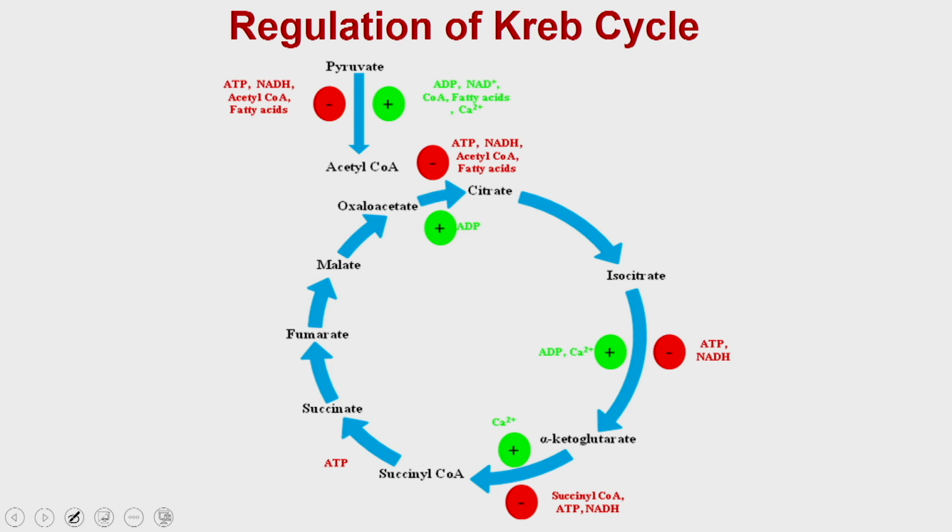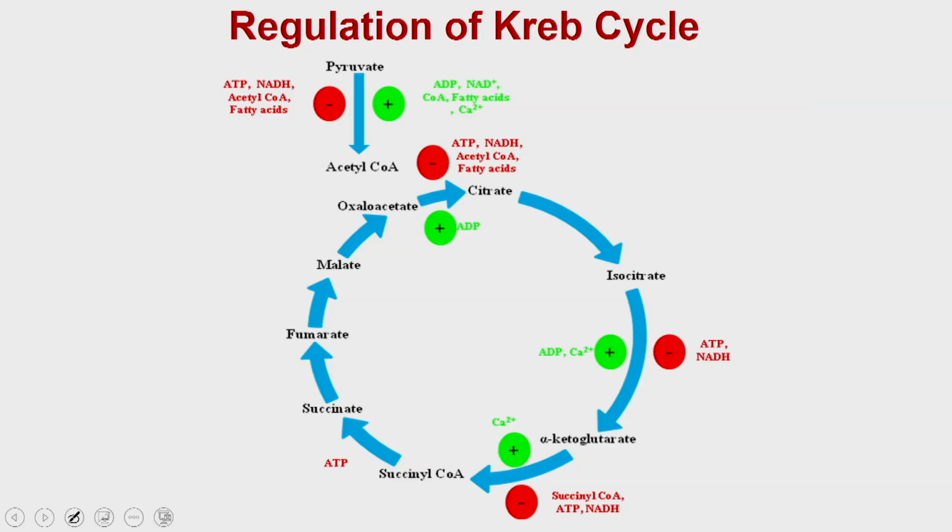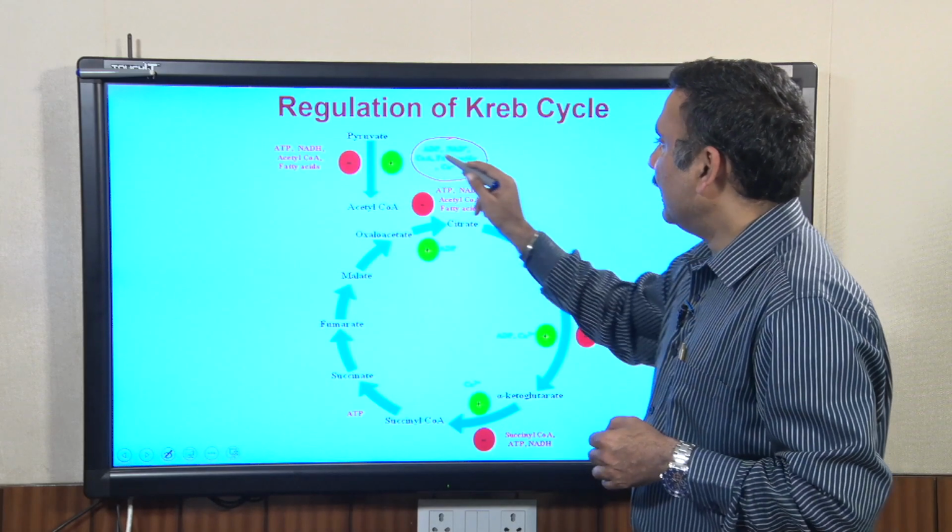The Krebs cycle is mostly regulated by feedback mechanisms, where the substrates are involved. For example, in the first reaction you are converting the pyruvate to the acetyl CoA. In this case the pyruvate, ADP, NAD plus, coenzyme A, fatty acid and calcium are going to increase these activities.